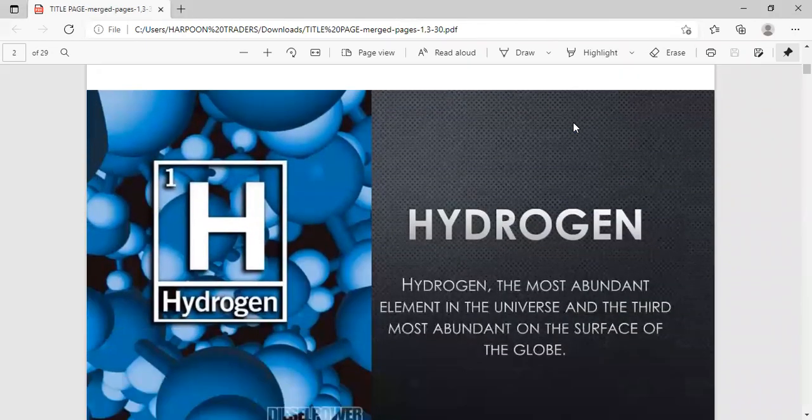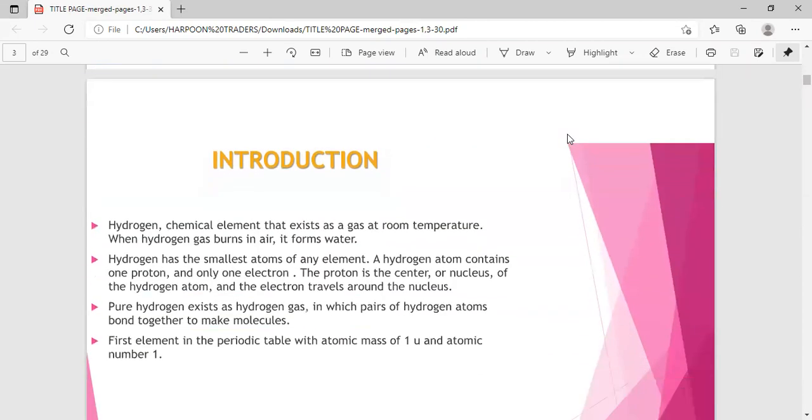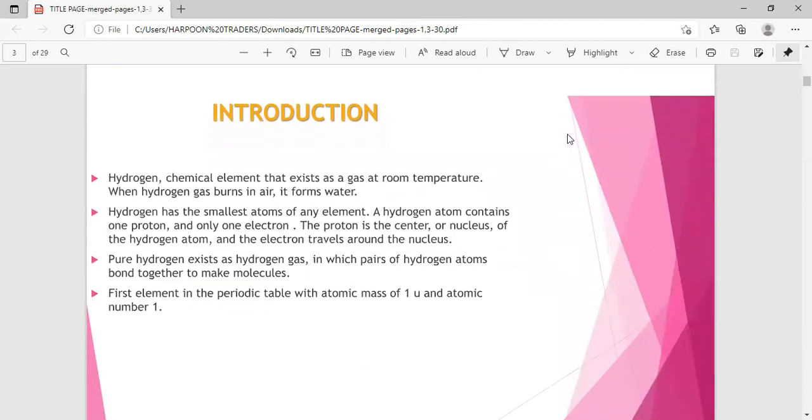The name hydrogen was given to the gas by Lavoisier, and it produced water on combustion in air. Hydro means water and gen means producer in the Greek language, so hydrogen means water producer. Hydrogen is the lightest element known and it is the first element in the periodic table.